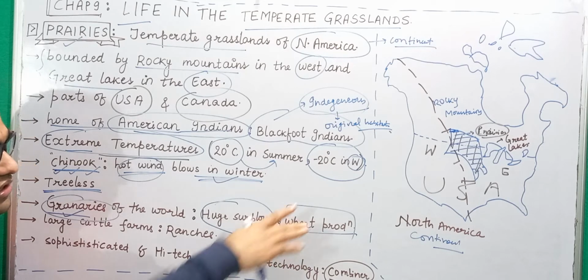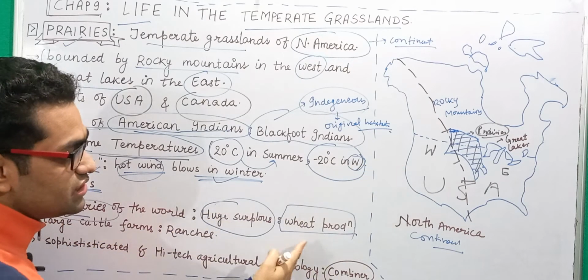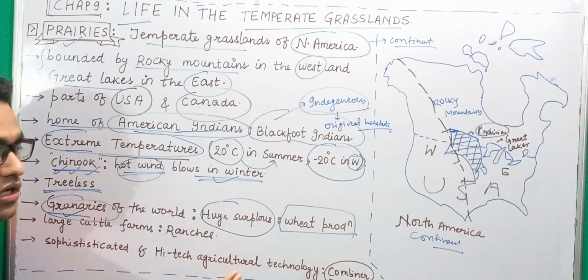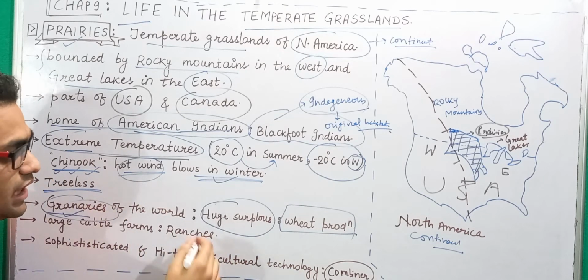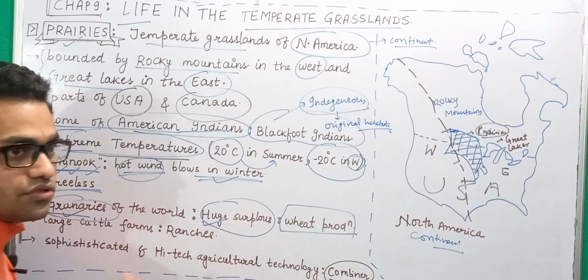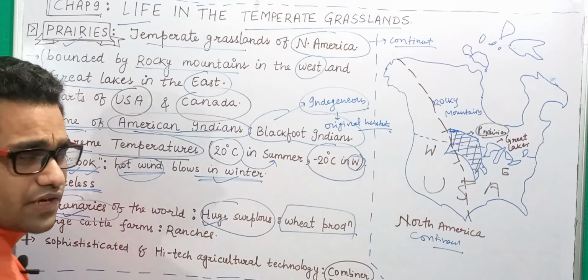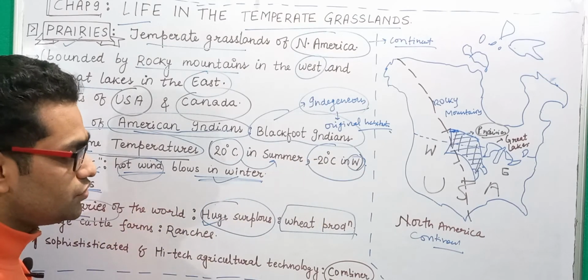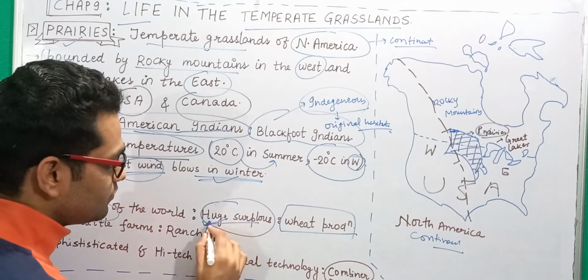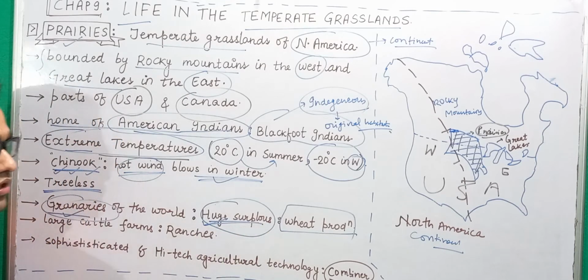That is why in this grassland wheat is produced in a very significant amount, and the farmers here are able to produce wheat in a very large surplus quantity. Then this wheat is exported to different parts of the world.